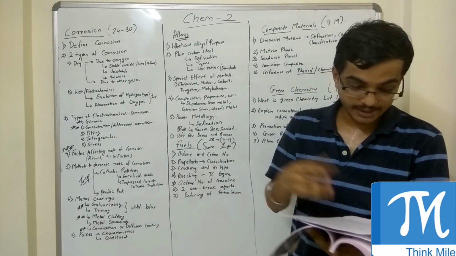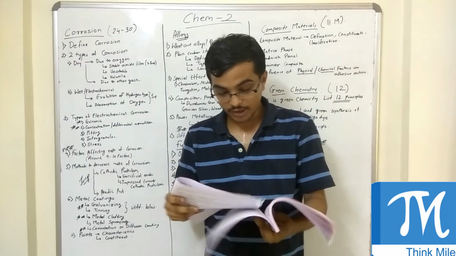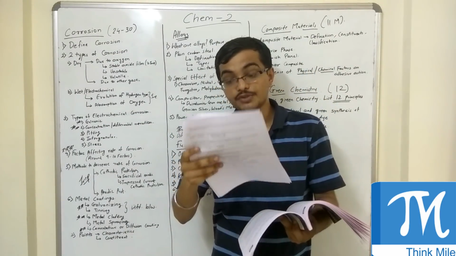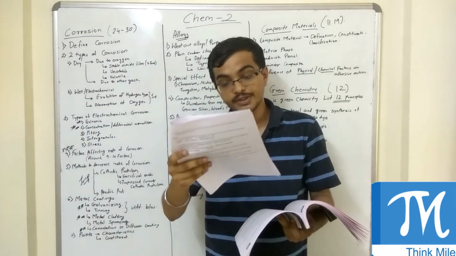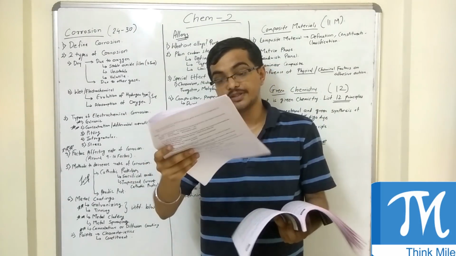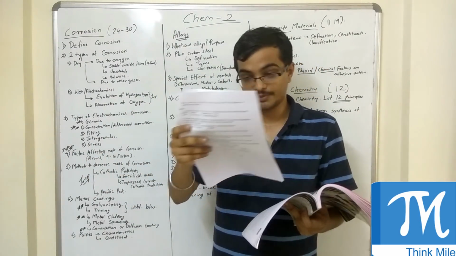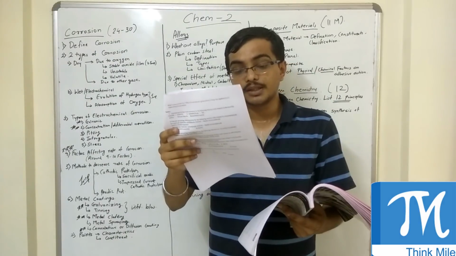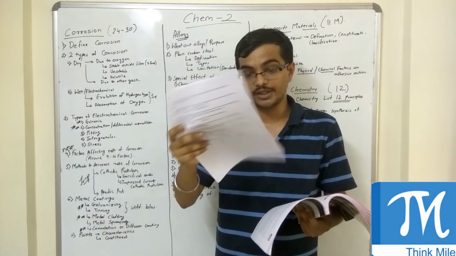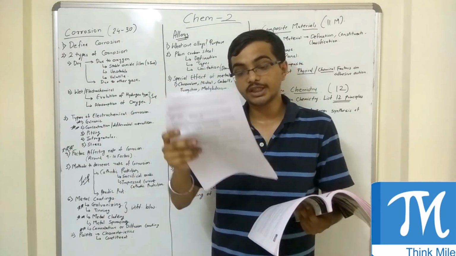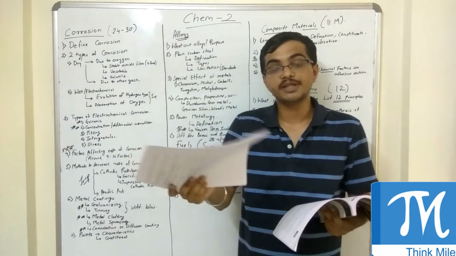So the questions that have been asked from composites are: what are composite materials? Mention any 4 characteristics of composite materials. Give classification of composite materials. Define composite material, matrix phase and dispersed phase. Matrix phase and dispersed phase are nothing but constituents of composite material. Then there was one more question: define matrix phase of composite material, state function of matrix phase. Then another question was: what are glass fiber reinforced composites? Outline their properties, application and limitation.